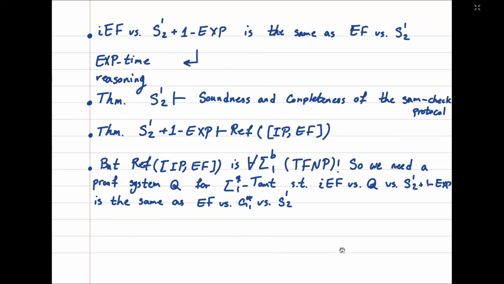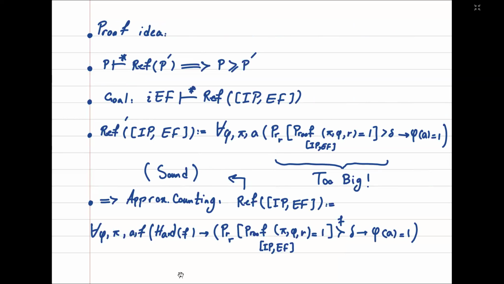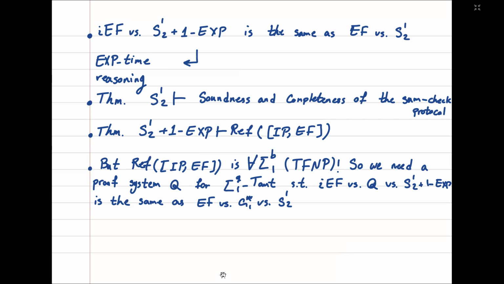And this implies that S12 plus 1x, first we can show that S12 can prove soundness and completeness of the sum-check protocol. And this can be used to show that S12 plus 1x can prove the reflection principle for IPEF. But the reflection principle for IPEF, as we saw here, has this hard f, and therefore it's not a for all Pi b1, it's a for all Sigma b1, or it's a TFNP problem. So we cannot work with its translation in implicit extended Frege.